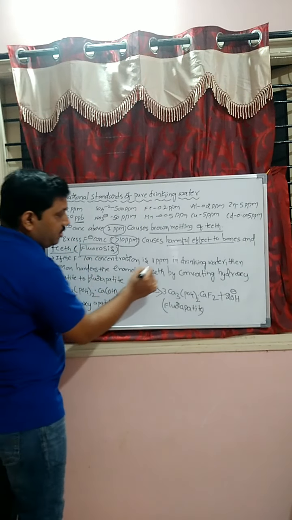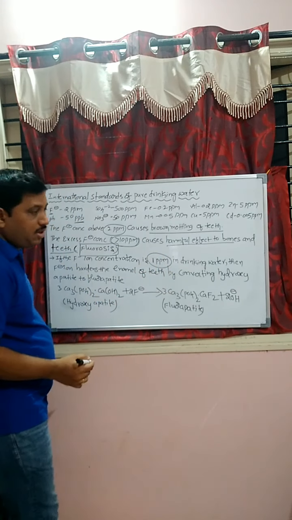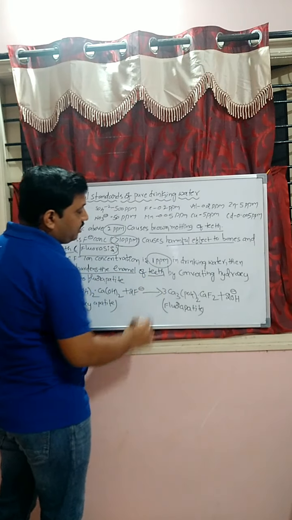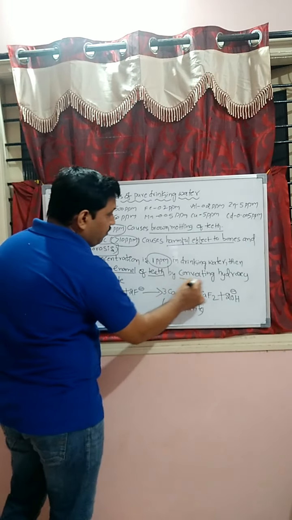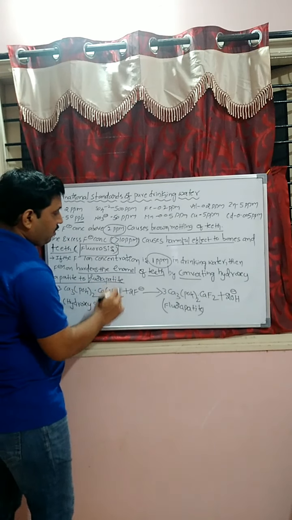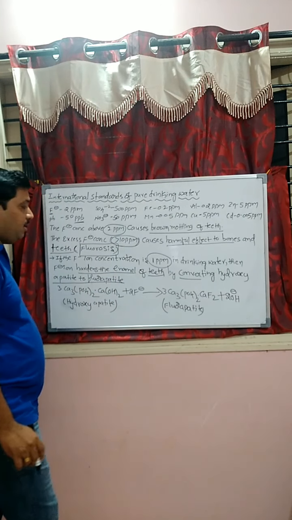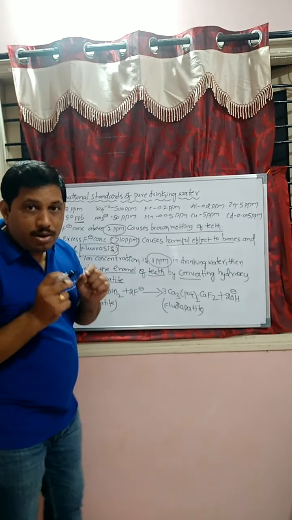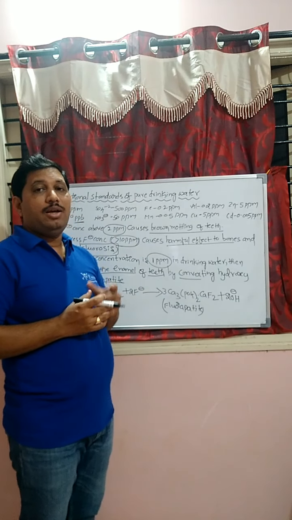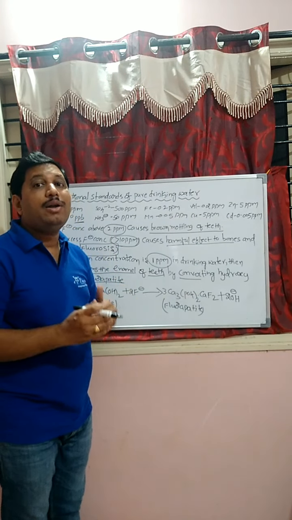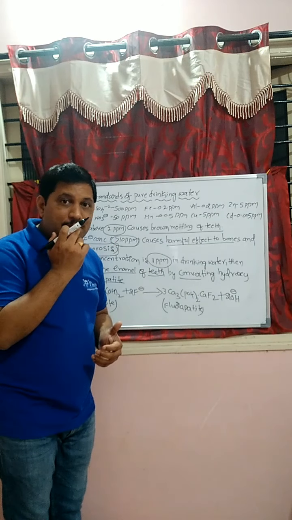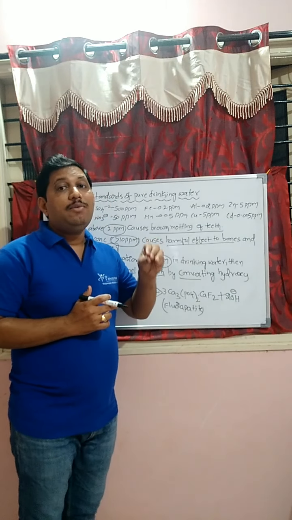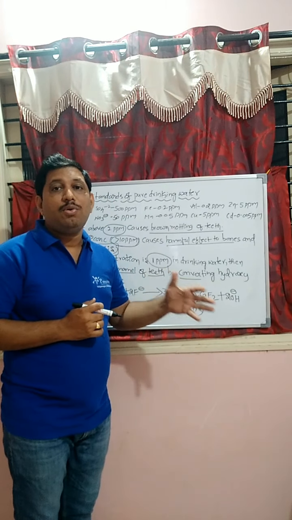If the fluoride ion concentration is 1 part per million in drinking water, then fluoride ion hardens the enamel of the teeth by converting hydroxyapatite to fluorapatite. The enamel is present in teeth, and it is hardened by converting hydroxyapatite to fluorapatite.